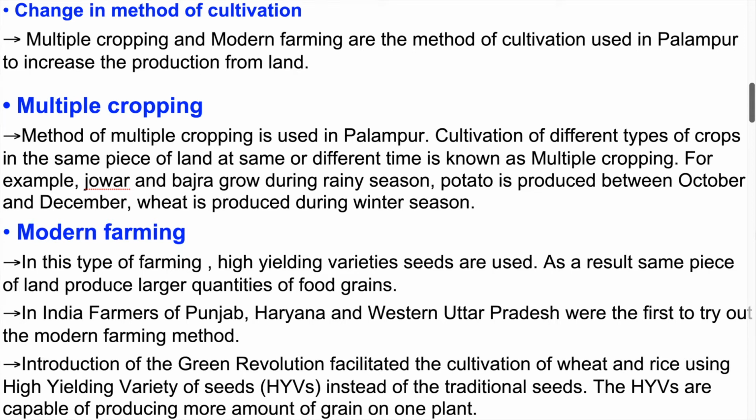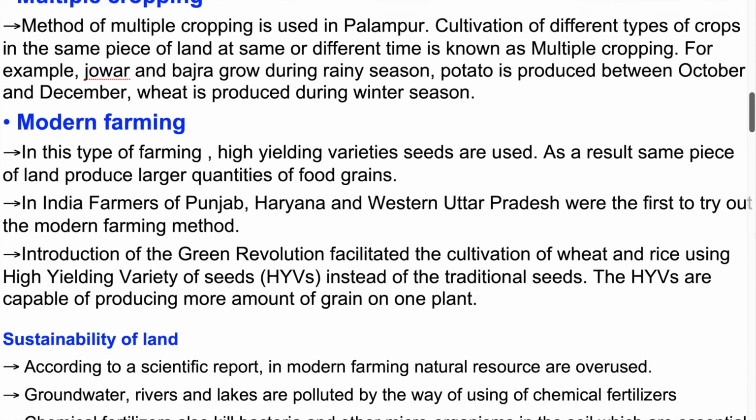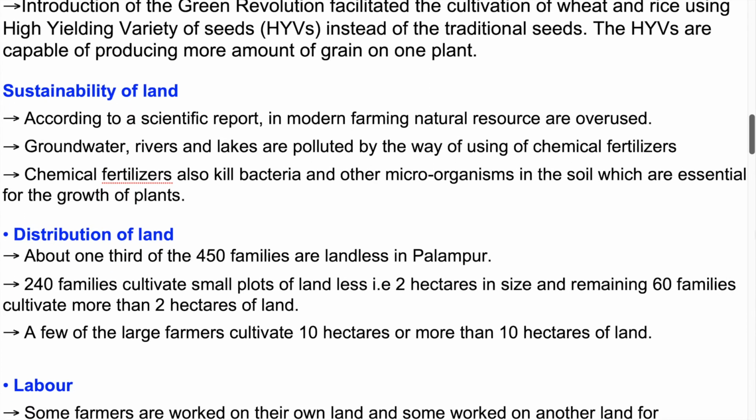Modern farming. In this type of farming, high-yielding variety seeds are used. As a result, the same piece of land produces larger quantities of food grains. In India, farmers of Punjab, Haryana and Western Uttar Pradesh were the first to try out the modern farming method. Introduction of the Green Revolution facilitated the cultivation of wheat and rice using high-yielding variety of seeds, HYVs, instead of the traditional seeds. The HYVs are capable of producing more grain on one plant.